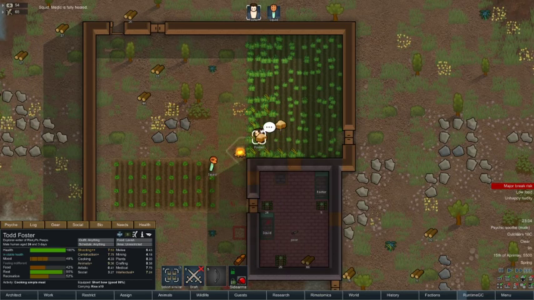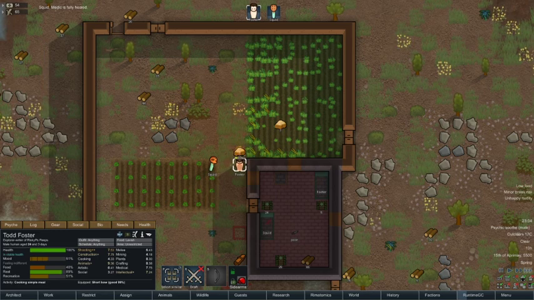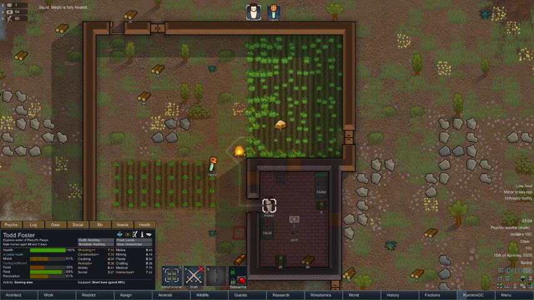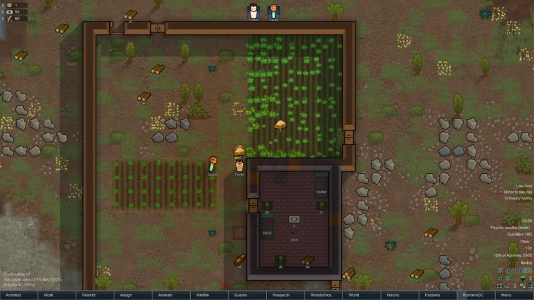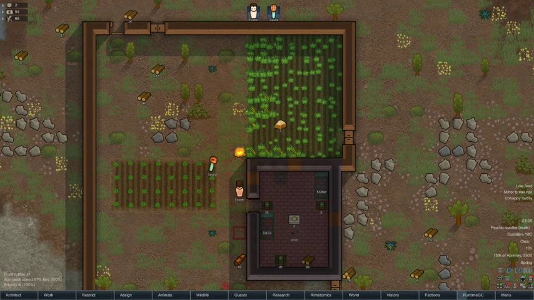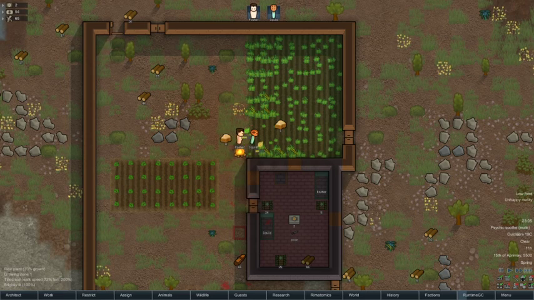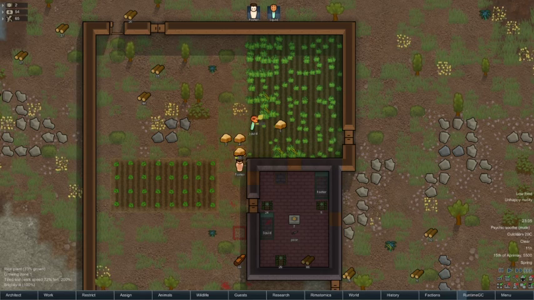Squid somehow had a meal on him. I don't know how. Anyway, Foster is now going to get right ahead and start cooking that harvested food. Which is fantastic. Hopefully Squid's going to then clean up this blood that's on his bed. There we go. Foster's now going to cook five meals from the harvested rice. And he'll also replant the rice field as well. Squid's helping. He's probably going to botch it. I don't know, he did alright there, I think.